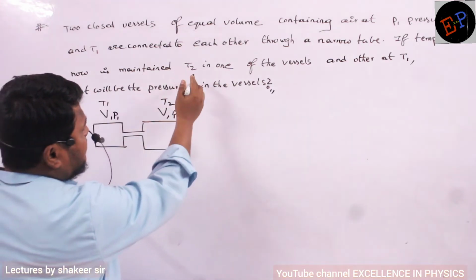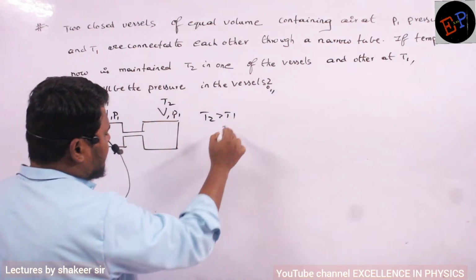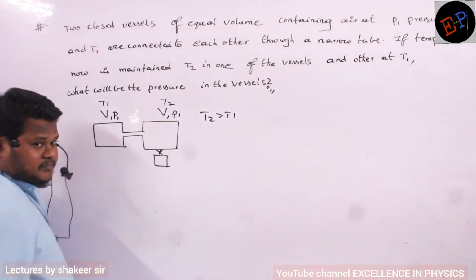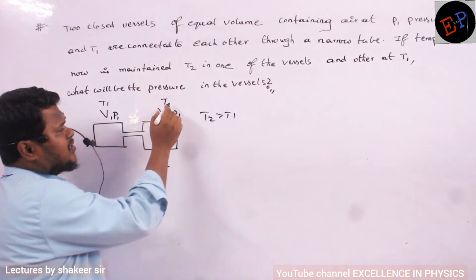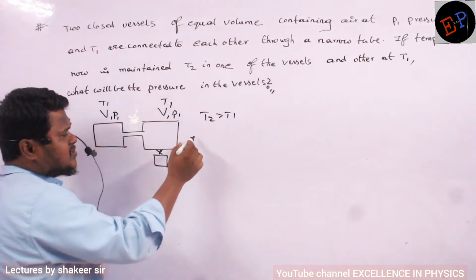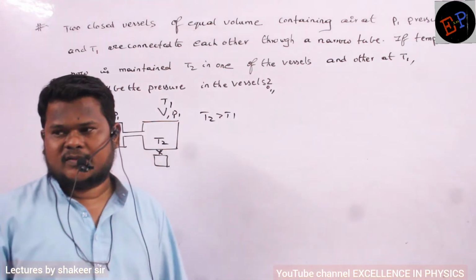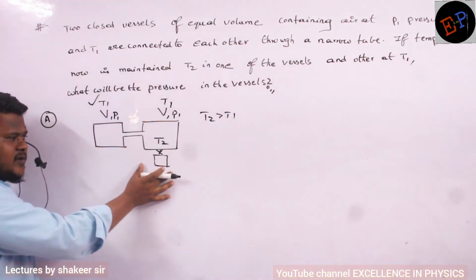Now we are maintaining one container at T2, another one at T1. Let us consider, for example, T2 is greater than T1. It means I am heating this second container so that its temperature changes. Initially the temperatures were both T1, and the final temperature of container B is T2. We are changing the temperature of this one, but the temperature of the first container is maintained at T1 only.